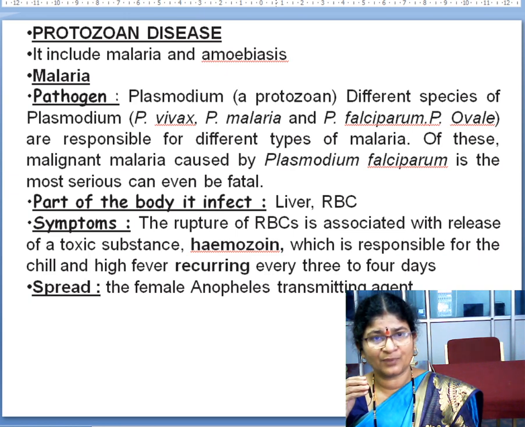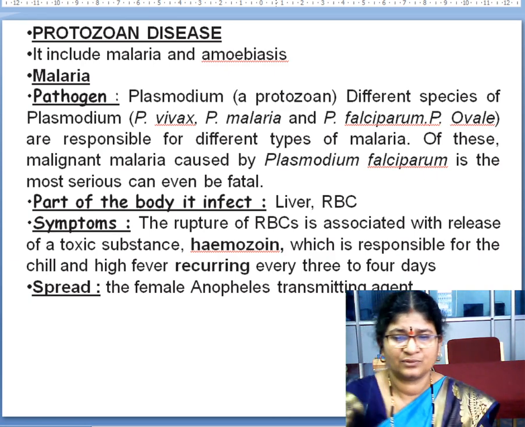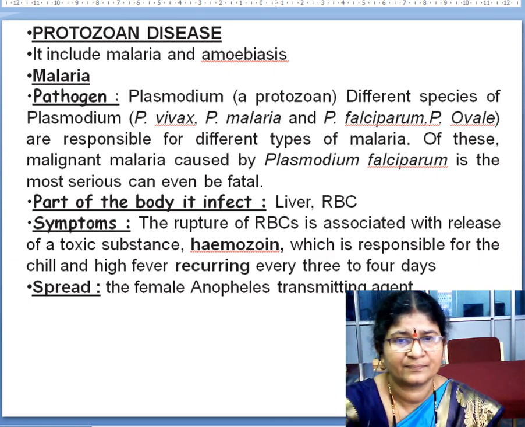The main parts of the body which get infected are the liver and the RBCs. Symptoms mainly include chill and fever. Apart from this, they include headache, stomach ache, and body ache. The person will get tired and have loss of appetite; he will not feel like having food. So these are the symptoms. It will be asked for 3 marks. Now let us go to the next slide.